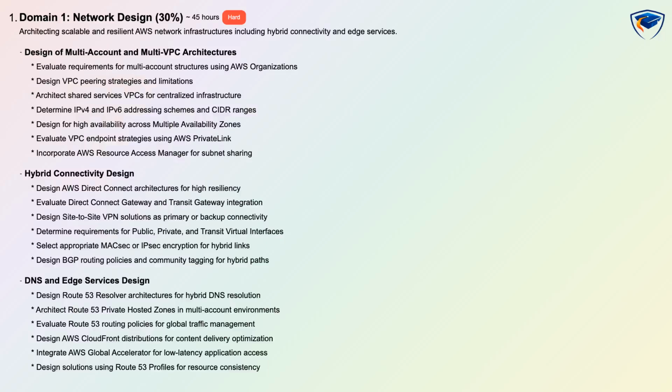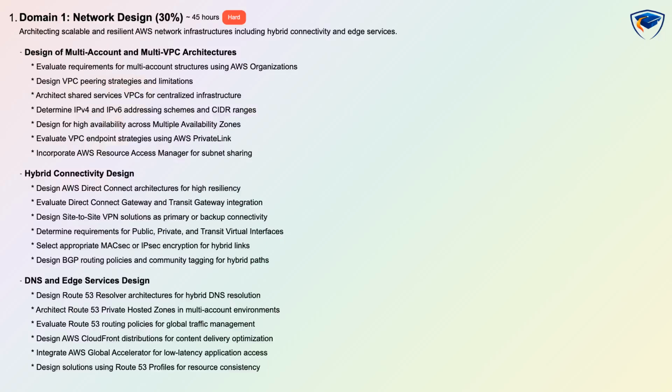Domain 1, network design, is 30% of the exam, has a hard difficulty, an estimated learning time of 45 hours, and is assessed with scenario-based items. You will learn to architect scalable and resilient AWS network infrastructures, including multi-account and multi-VPC designs using AWS Organizations and VPC design patterns. Study VPC peering strategies and limitations, shared services VPCs, IPv4 and IPv6 addressing and CIDR planning, and high availability across multiple availability zones.